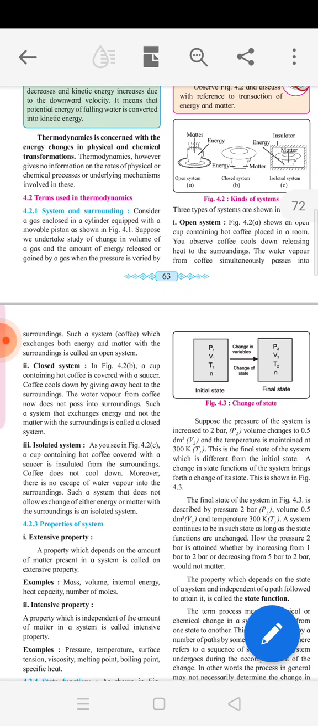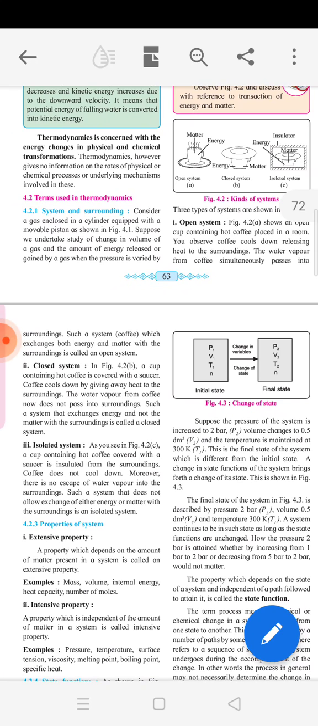Now the third one is the isolated system. See in the diagram, the cup containing hot coffee covered with saucer is insulated from the surrounding, and coffee does not cool down. So there is no escape of water vapor into the surrounding. So such a system that does not allow exchange of either energy or matter with the surrounding is an isolated system.